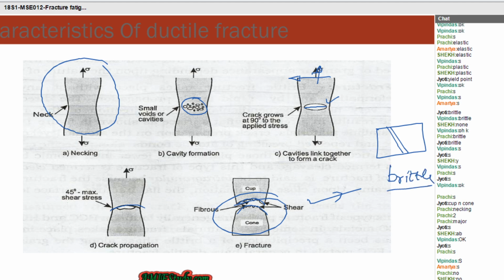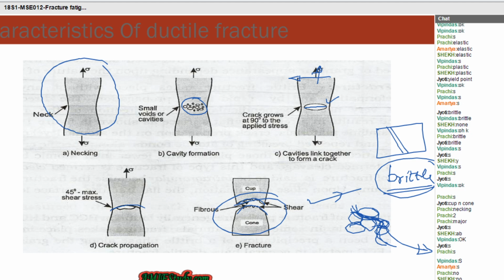Brittle fracture happens because, when you apply a load, the materials get drifted apart through the grain boundaries. Can you recollect the grain boundaries? Through these grain boundaries, the materials slip off.